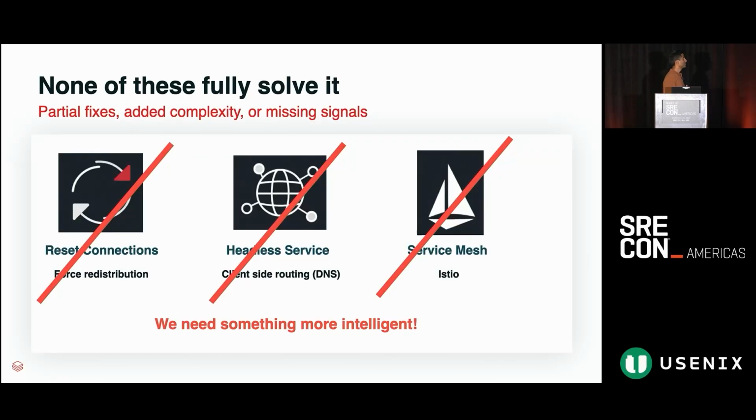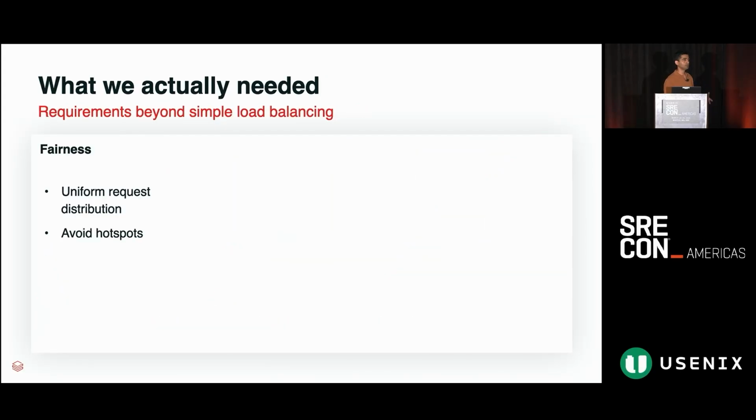Okay, so coming back, we had these three approaches. None of them really solved the problems that we intended to solve, or maybe they partially solved it, or added complexity, or could not capture all the signals that we would want our load balancing solution to have. So this was a time when we took a step back. It was like, hey, I think we need a more intelligent solution. And we should step back and review all the requirements that we would want in our load balancing solution. So let's quickly take a look at all of those requirements that we wanted to see in our system.